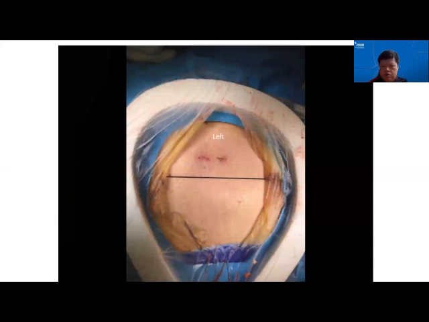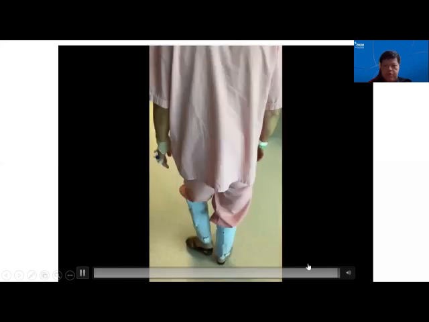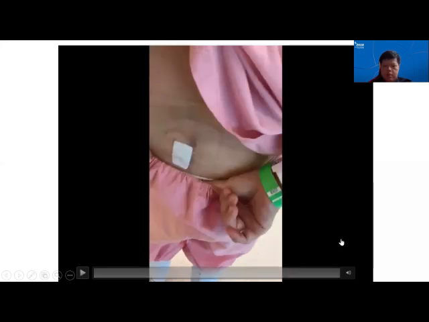and in the end she had two small wounds. She's able to walk within a few hours of surgery and was discharged the next day. She's currently 1 month out and has no symptoms, no pain, VAS 0 and ODI 0.